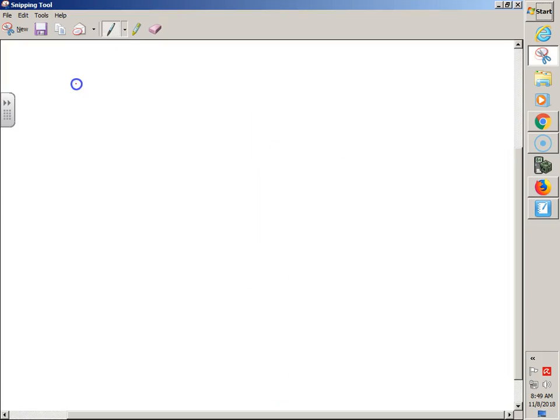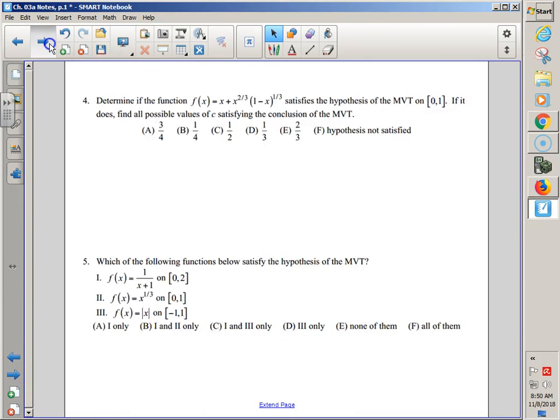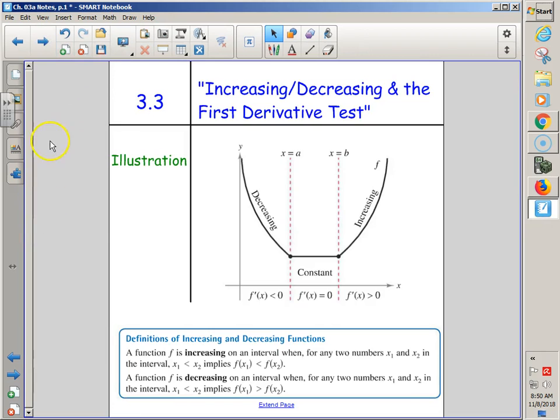You guys might want to double check that and make sure that it works. I did it really fast, so there could be a mistake, but hopefully that helps you in homework in one way, shape, or form. I want you guys, though, to see the beginning of section 3.3.